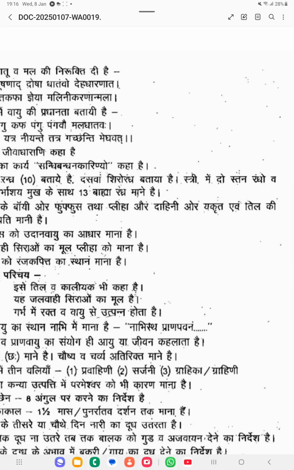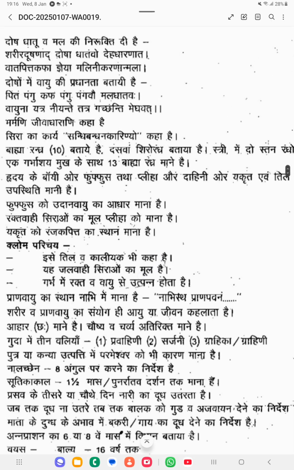So yakrit evam tila ki upasthiti mani hai. Okay, so in the left side you will be getting pleeha, in the right side you will be getting yakrit and tila. Tila is pachaka pitta. Okay. So left side is pleeha.